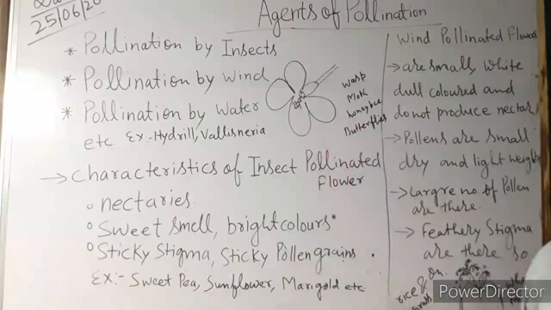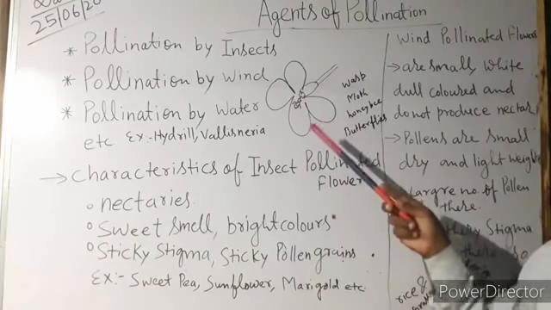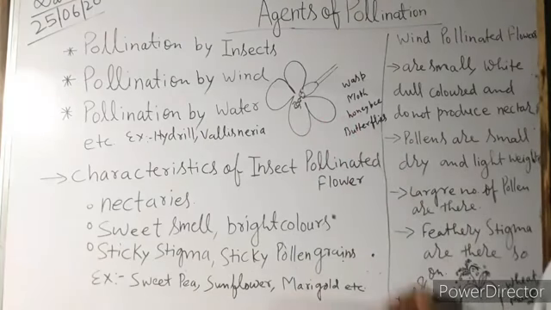So the flower should be large to sit on. This is also a characteristic of insect pollinated flowers. If the flower is small, there is no pollination by insects, or entomophily.